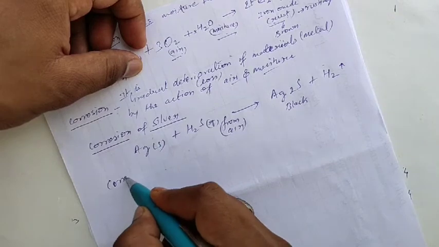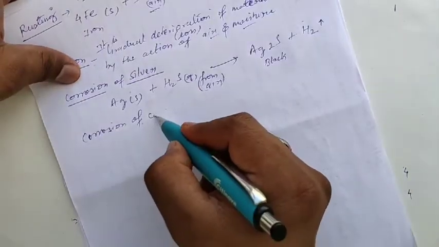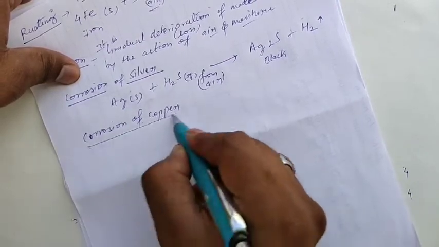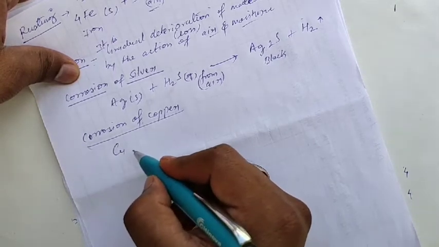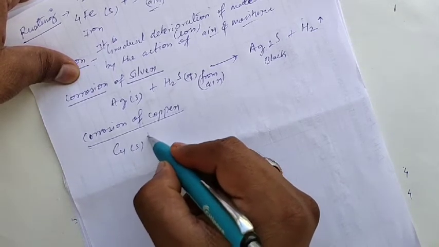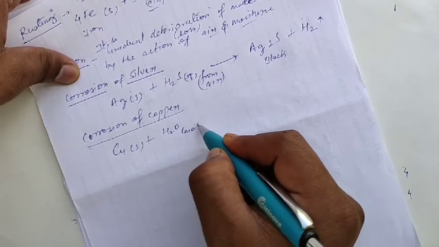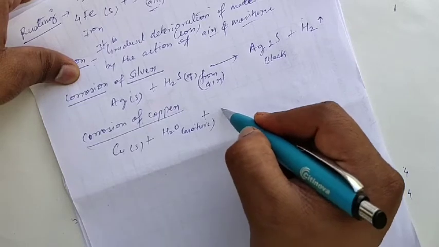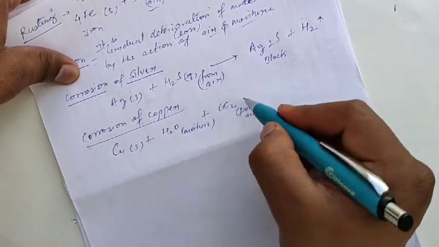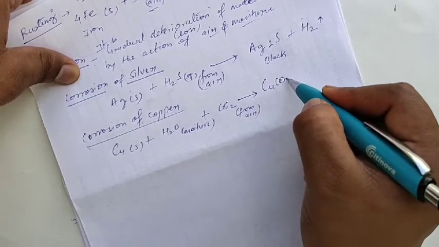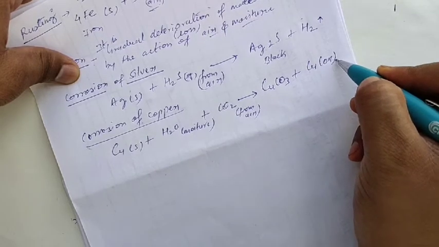Similarly, corrosion of copper. What will happen when copper, which is a brown shiny metal, reacts with moisture, the water molecules, and also with carbon dioxide that also comes from air, forming copper carbonate plus copper hydroxide.